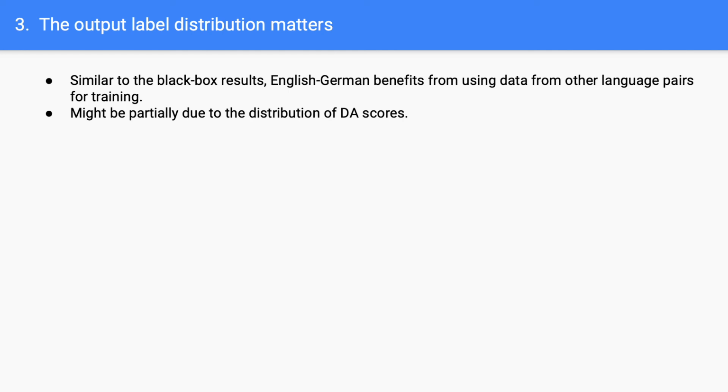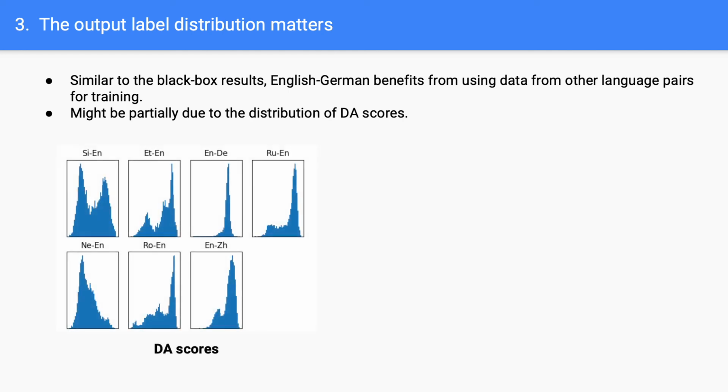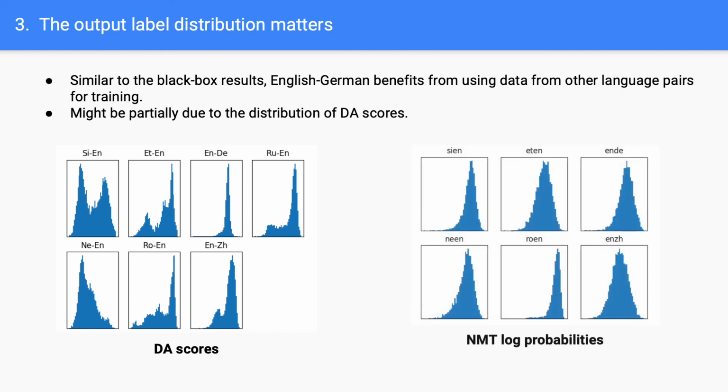To better understand these results, we look at the distribution of the DA scores and the distribution of the neural MT log probabilities. From these figures, while log probability distributions are comparable across language pairs, the distributions of DA scores are very different. This suggests that the decrease in performance when testing on different language is related to a higher extent to the shift in the output distribution across languages than to the shift in the input features.